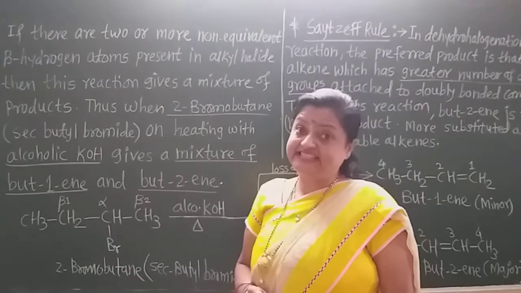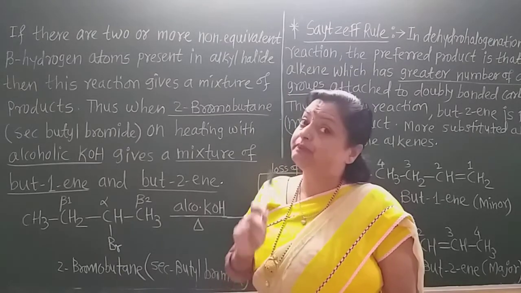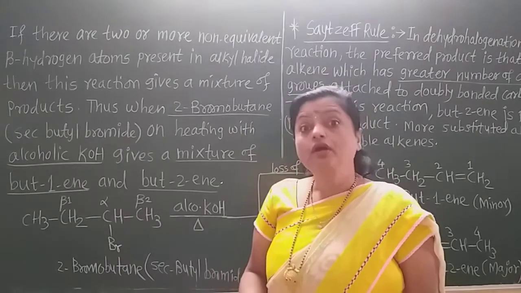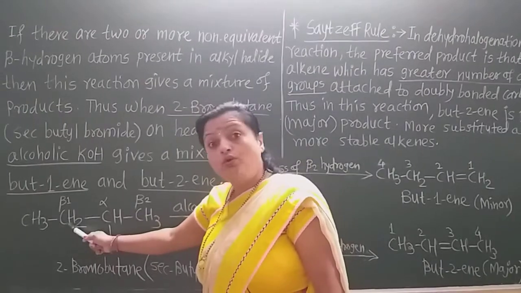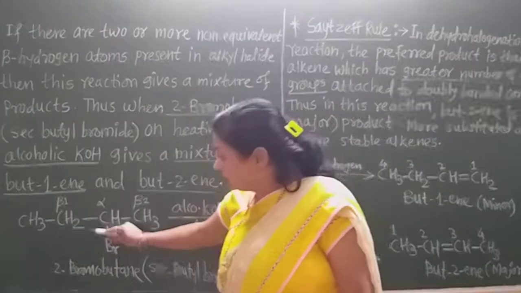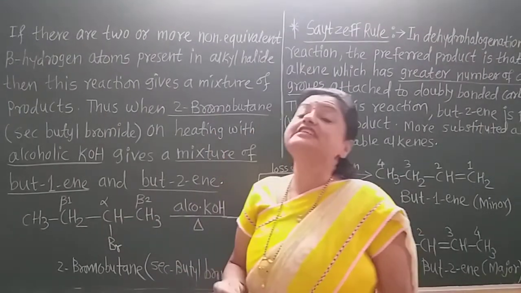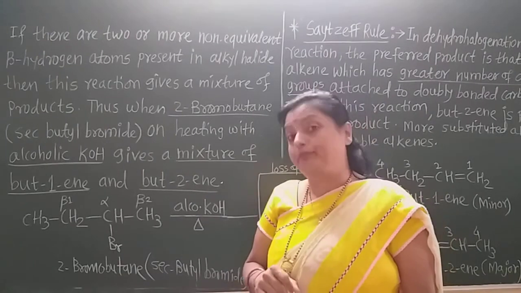In such a case, the hydrogen is preferentially removed from the carbon which has fewer hydrogen atoms. That means the double bond forms so that but-2-ene is the major product.